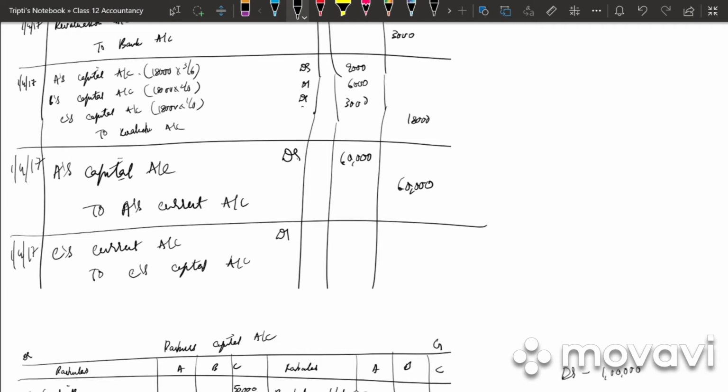C's current account debited to C's capital account. 60,000 debit, 60,000 credit. Write down the narration. C's deficit capital debited to his current account. Clear? This is how you will be working out a full-fledged problem.